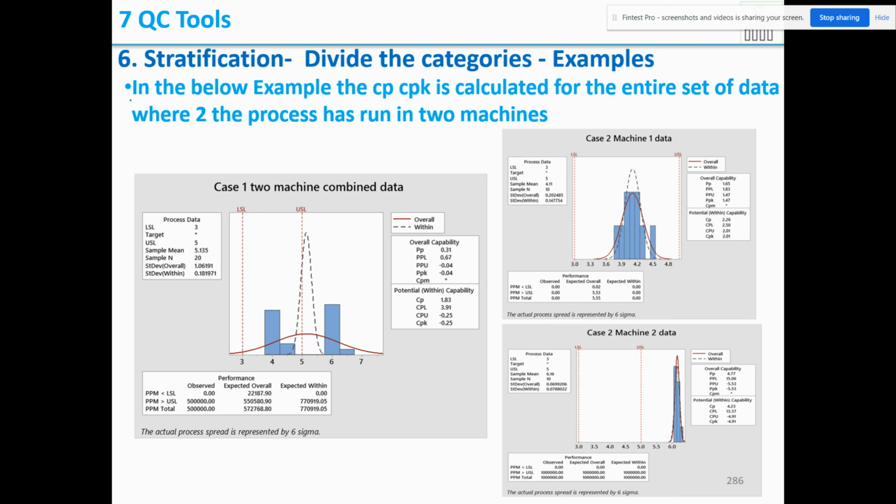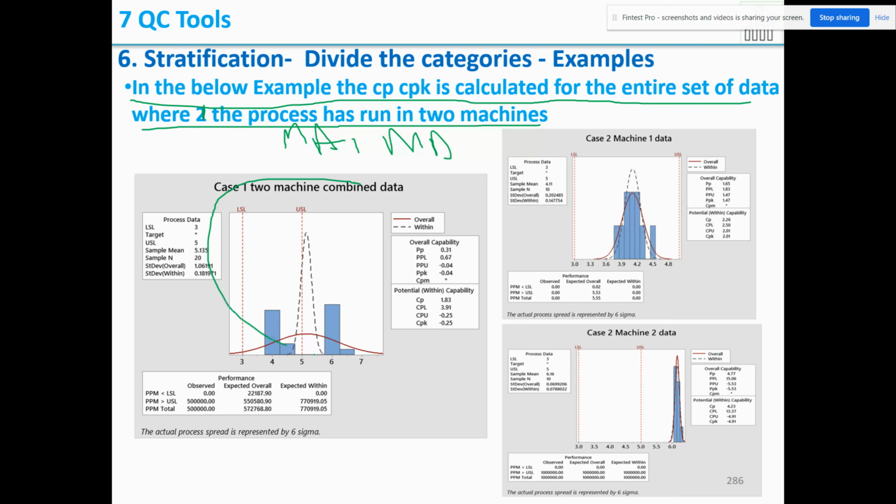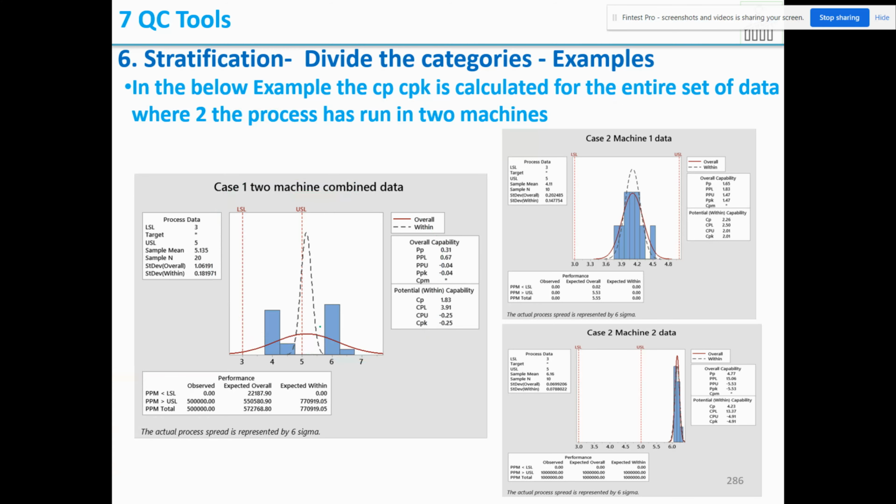So now let us see the example below. The Cp and Cpk are calculated for the entire set of data where the process is running on two machines. See, machine A and machine B, they run and they collected the data for the dimension. And this is the Cpk value for the entire data. See how it looks, a negative has come. So now when you do stratification, you'll understand where really the problem is.